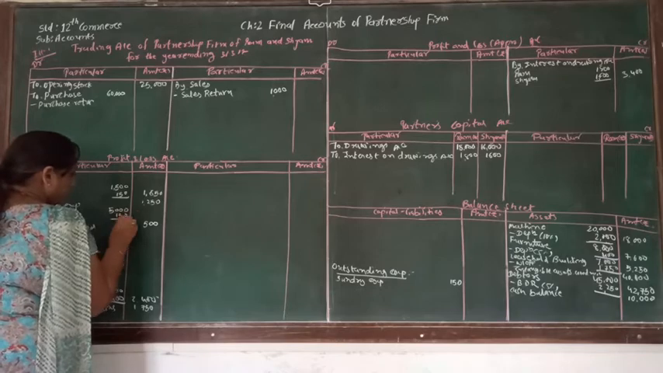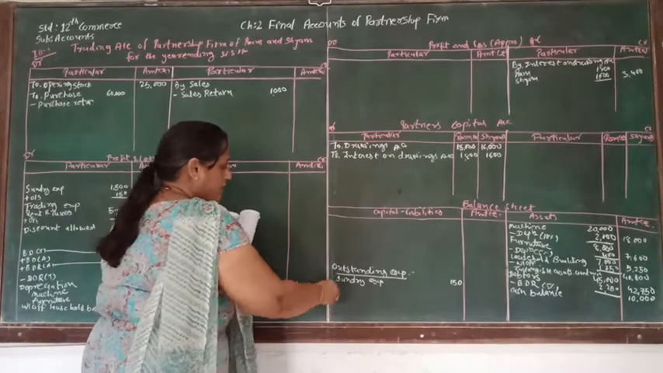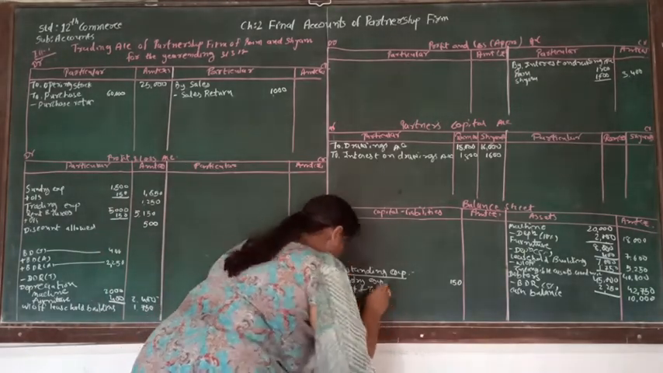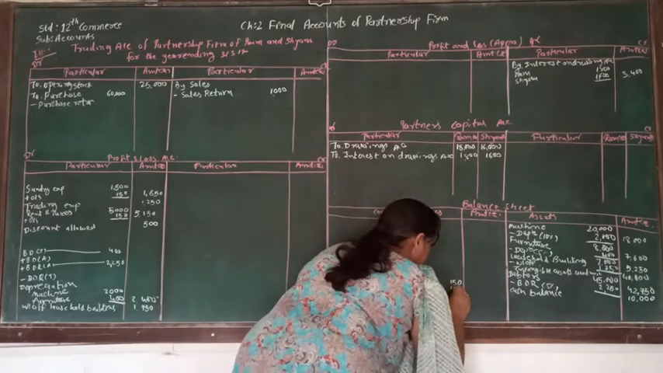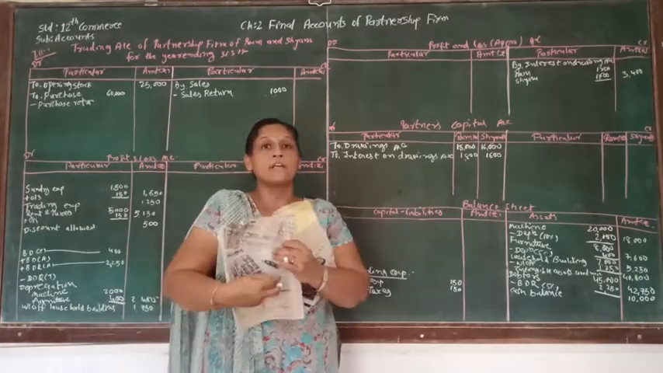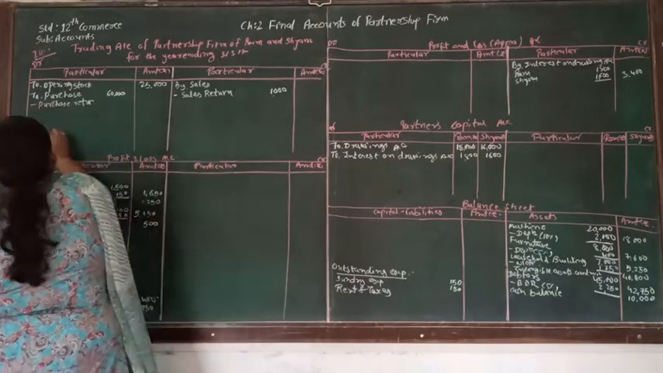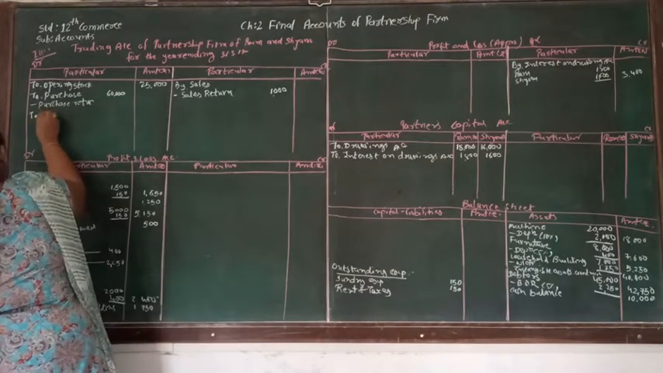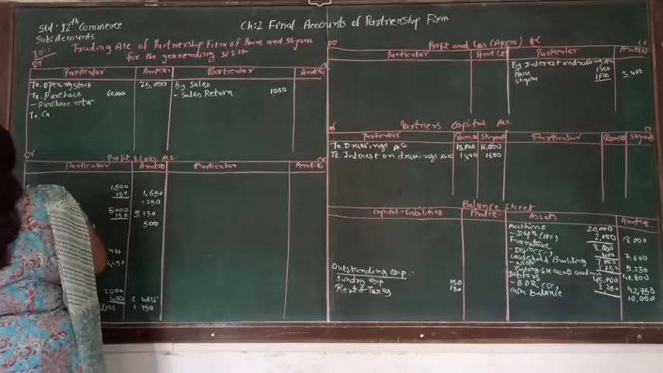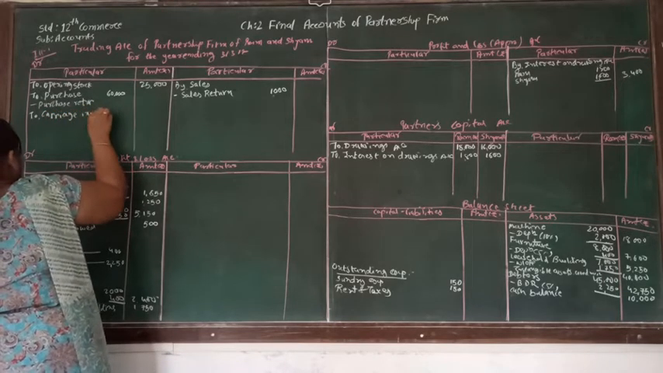So total of that will be 5,150, and it is outstanding, supposed to be written in the balance sheet, is rent and taxes, that is 150. After rent and taxes, the other account is carriage inward, and carriage inward is related to the trading account. So we are going to write here carriage inward. So that's supposed to be written.